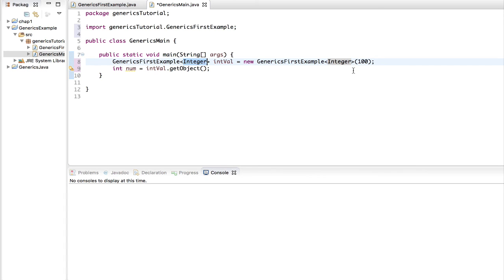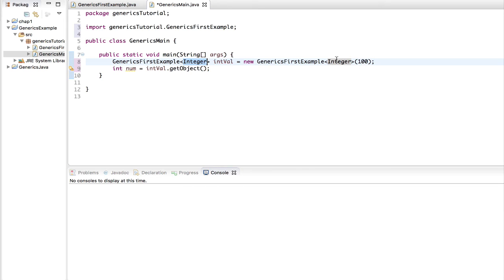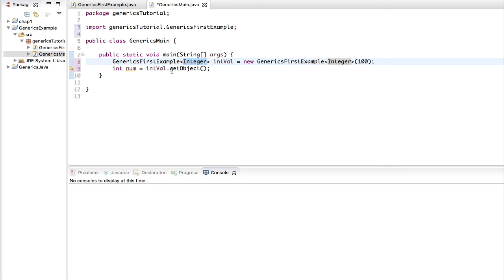And when that autoboxing feature is turned on, this 100 actually has a data type of int, which is a primitive type. It is going to get converted, or cast, into an Integer class instance. So this instance is going to be stored inside this class, and then when I return the value using this getObject method, it's going to auto-unbox that value.